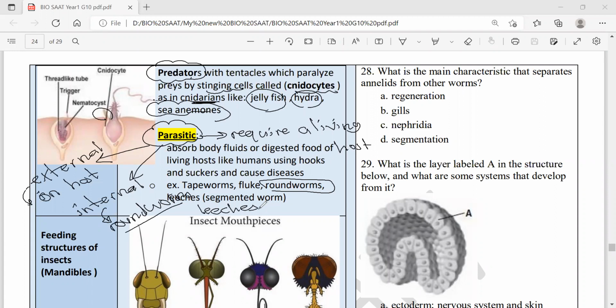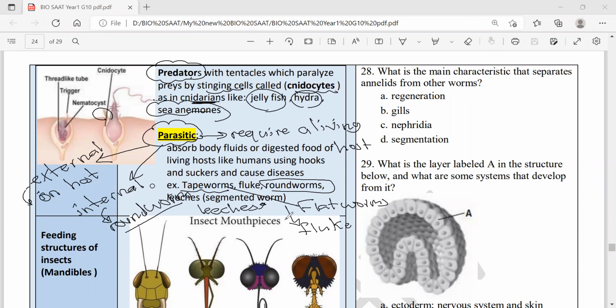Sometimes they are used in microsurgical operations. Tapeworms, flatworms, and also the fluke are parasitic too. We'll take more details about them later.